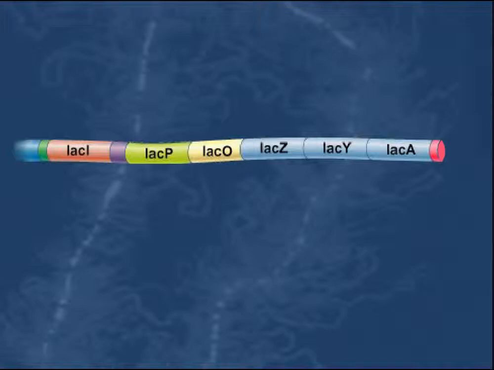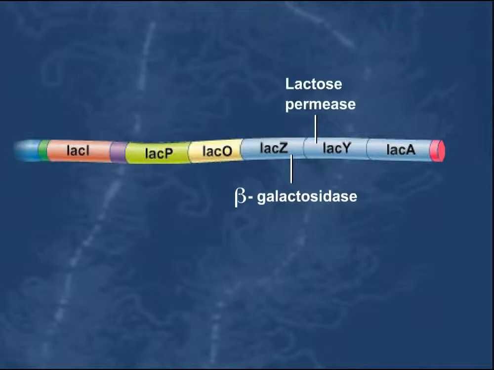Three genes clustered together on the chromosome are required for the bacterium to utilize lactose. These were determined to be the LacZ gene that codes for the enzyme beta-galactosidase, the LacY gene that codes for a lactose permease, and the LacA gene that codes for the enzyme galactoside transacetylase.